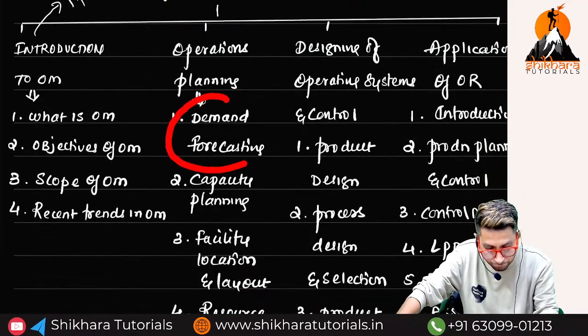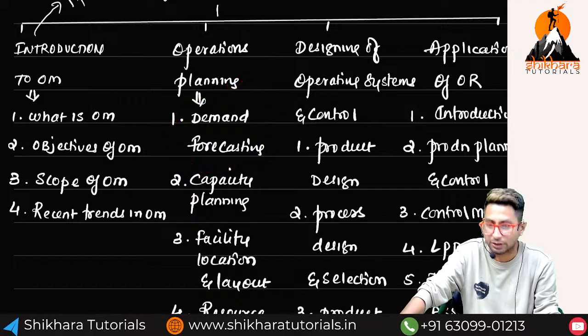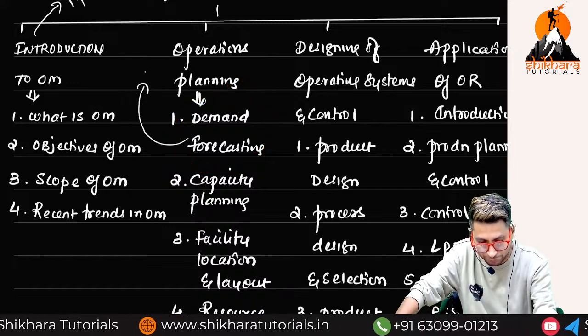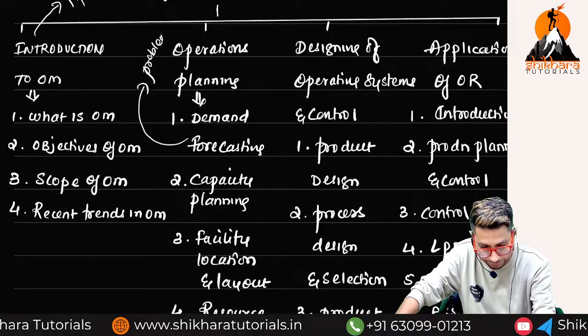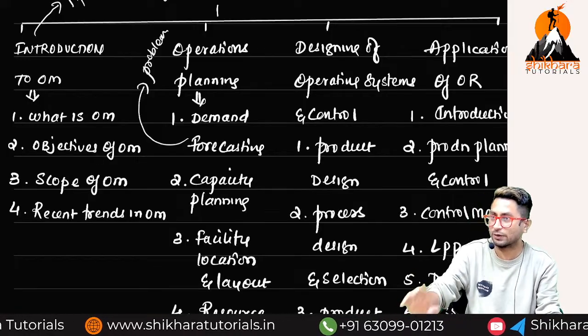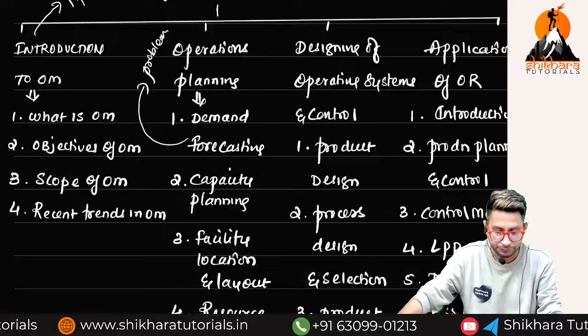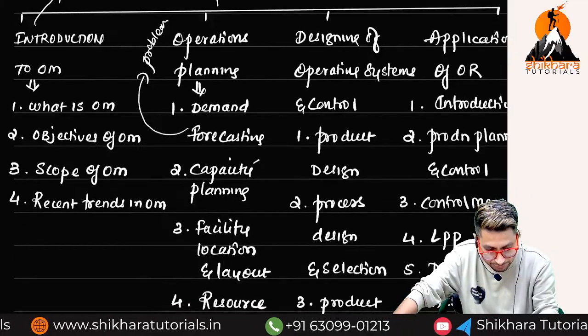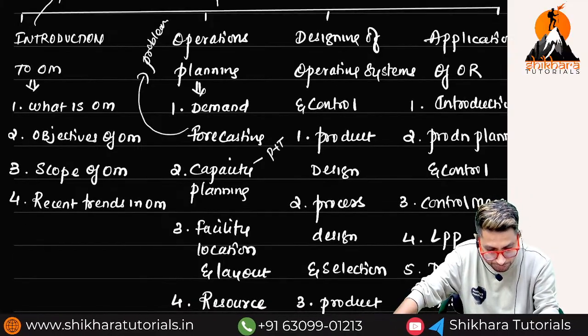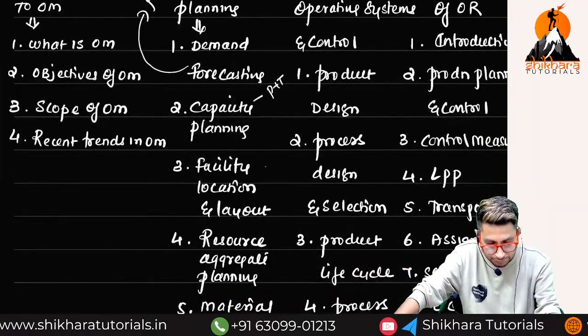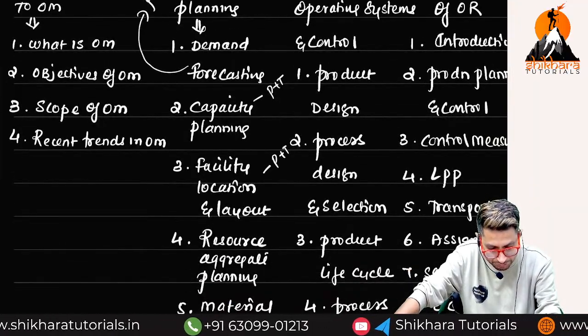Then comes Operations Planning. In Operations Planning, the first topic we have is demand forecasting. There are problems that you can expect from here. You can expect one problem from Chapter 2 in the exam. Then we have capacity planning. This is also problem plus theory. Facility location, problem plus theory.